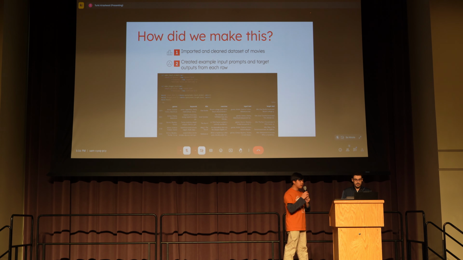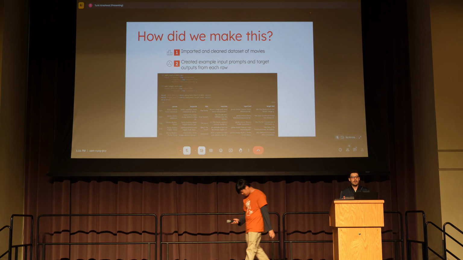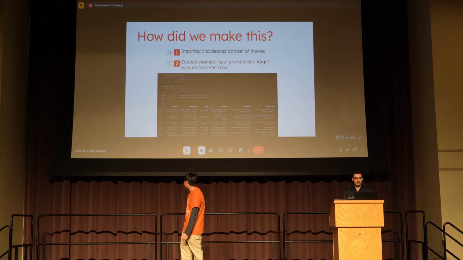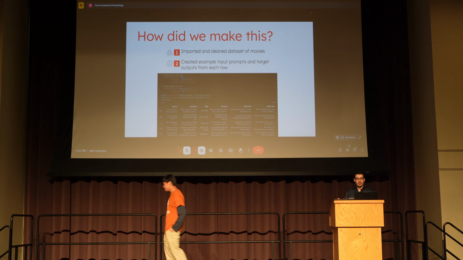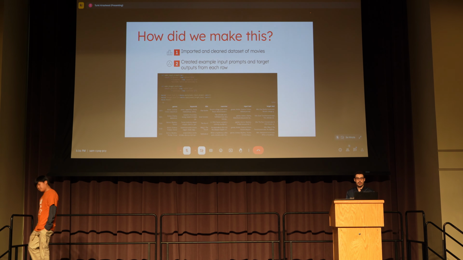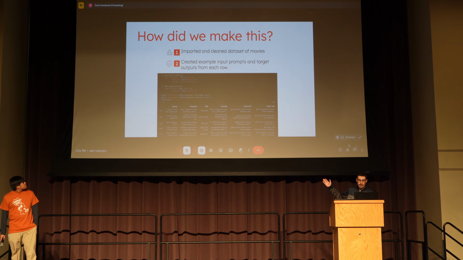So, how did we make this? First, we imported and cleaned the dataset. Then we created example input prompts and target outputs for each row. As you can see in the data frame, there's two columns, the input text and the target text, which basically tells the model what the format of the input and output should be like.